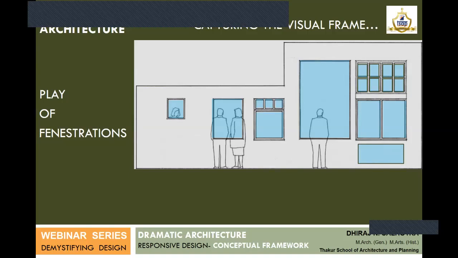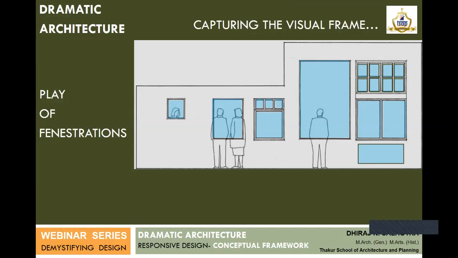In many projects where window sill levels are fixed at 3 feet or 0.9 meters, we miss out on the participation of this stakeholder, the toddler or small kid, who wants to view outside, enjoy the rains, enjoy the climate.